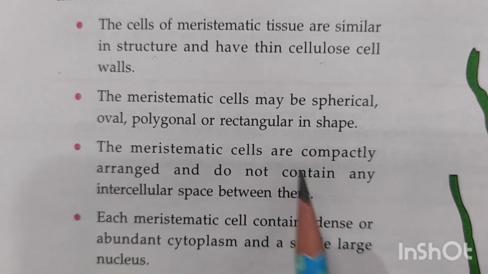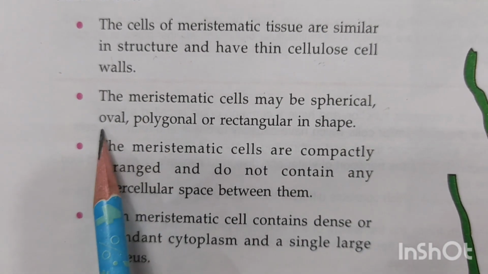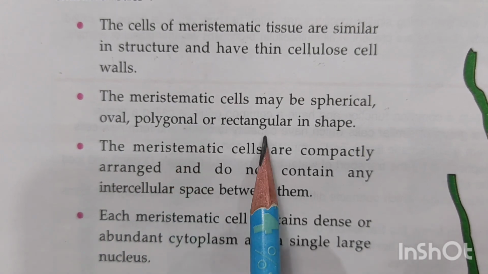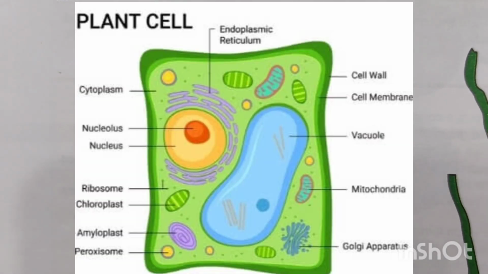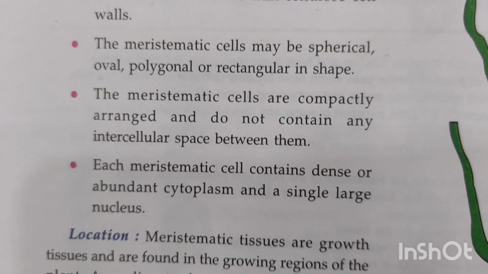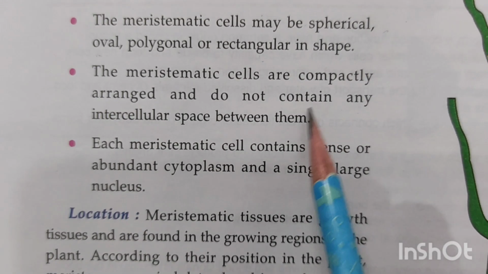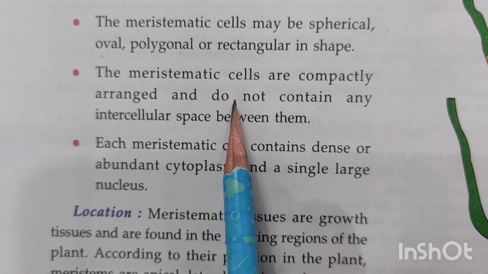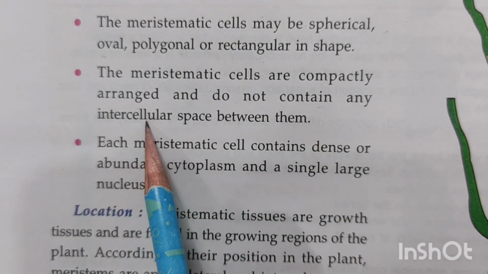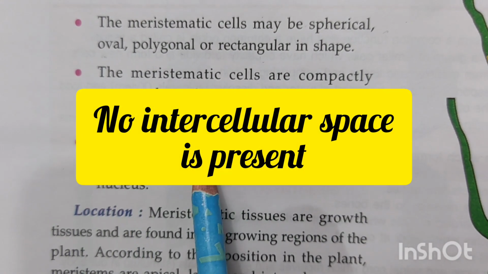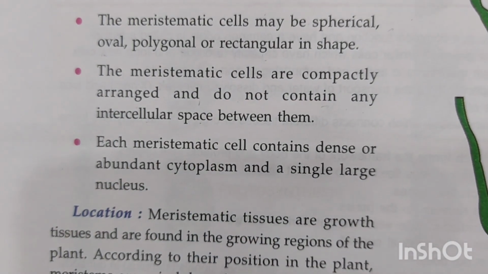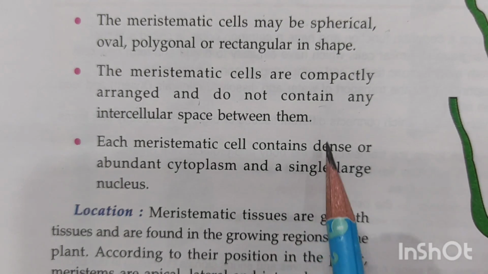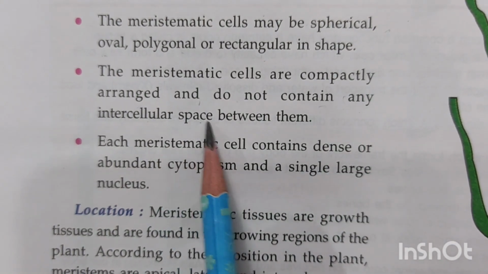The meristematic cells can be spherical, oval, polygonal or rectangular in shape. That means they can have a variety of shapes. The meristematic cells are compactly arranged and do not contain any intercellular spaces. Now, compactly arranged means, children, they are joined cell to cell and they don't leave any space between the cells.